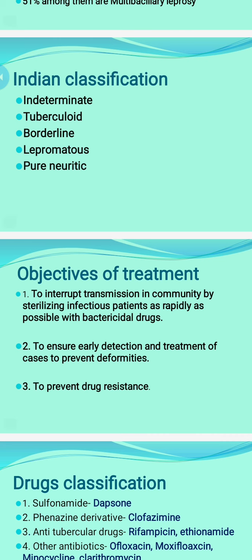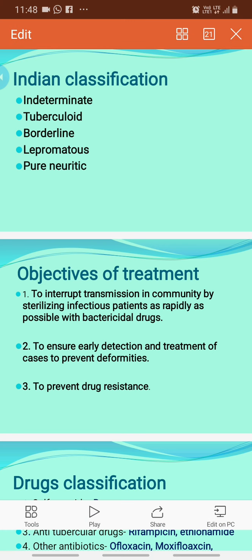And what is the objective of the treatment? Just like tuberculosis, our first aim is to make the patient non-infectious. We can do that by interrupting the transmission in the community by sterilizing the infectious patient. Sterilizing means making them non-infectious as rapidly as possible with bactericidal drugs. And we have to ensure early detection and treatment of cases to prevent deformities, because leprosy, if untreated or detected late, can lead to irreversible nerve damage and deformity. So we have to prevent that. First aim is to make them non-infectious, second aim is to prevent deformity, and third aim is to prevent drug resistance.